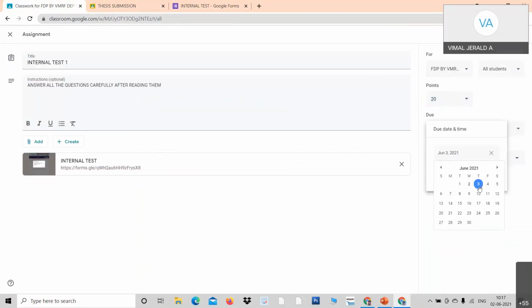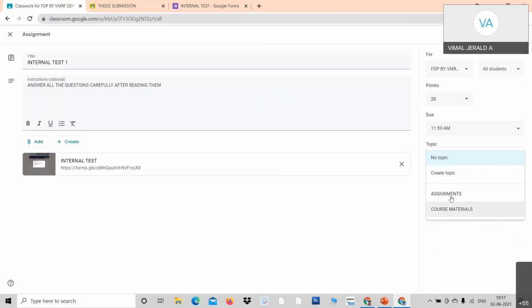Then the due date. When do you want to finish it? For example, I want to have it today itself, so I just fix it today. And if I want it before a certain time, I just set the completion time. And the topic, look at your topic.